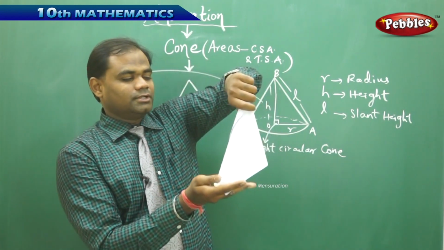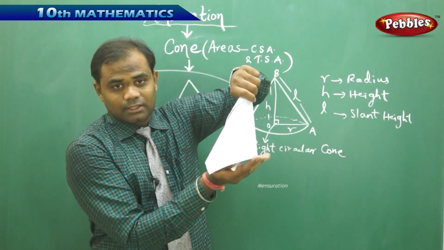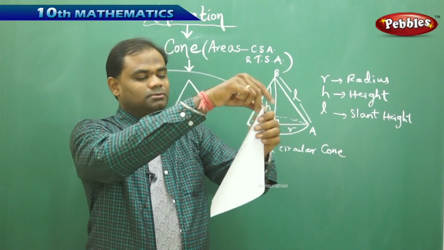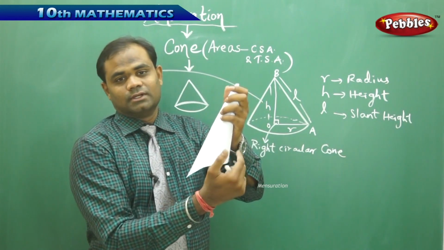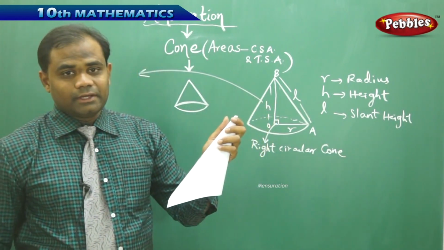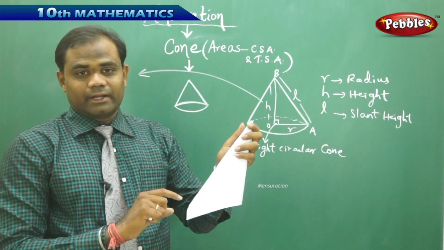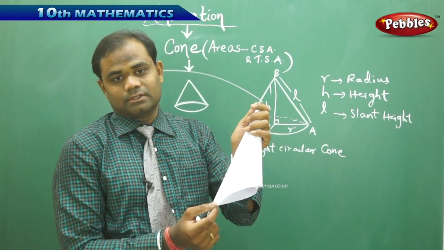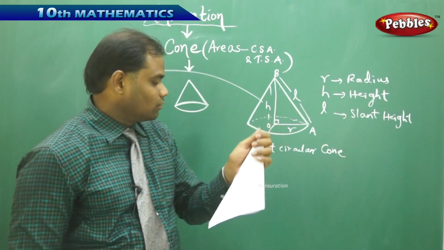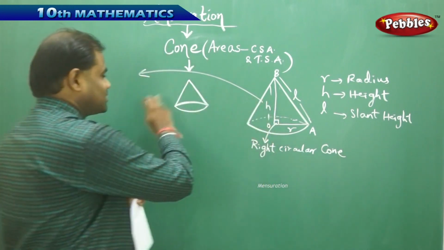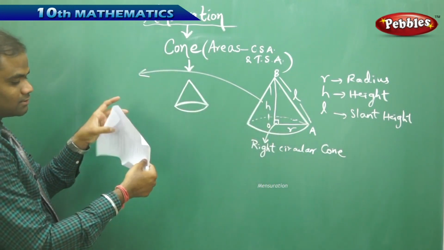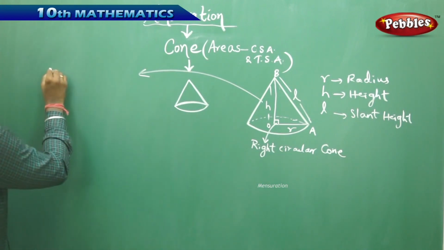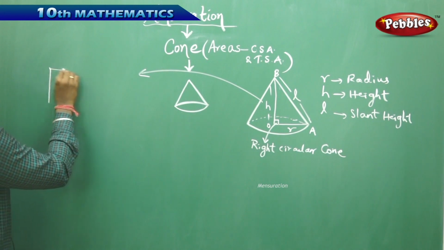If I just put it here and I put the circle down in the base, this forms a cone, with the top surface being the curved surface. So indirectly we assume that when a rectangular sheet of paper is rolled, I can form the curved surface area of a cone. Therefore, to get the curved surface of a cone, I stretch it. When I stretch the curved surface, I get a rectangle. So let's see how the dimensions of the rectangle would be.